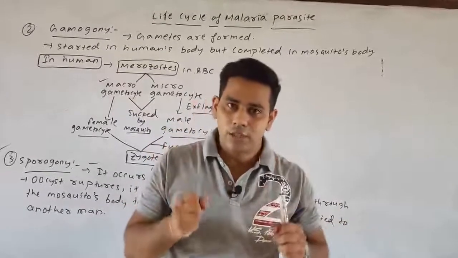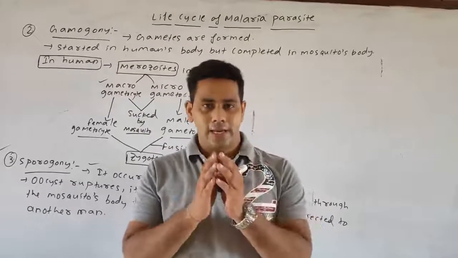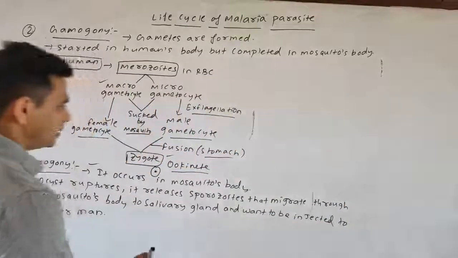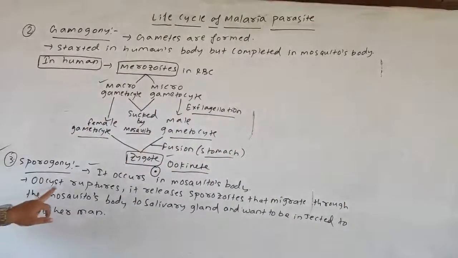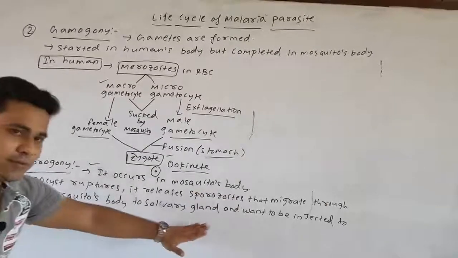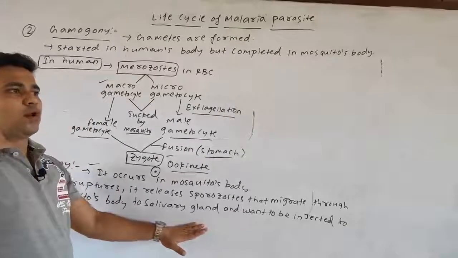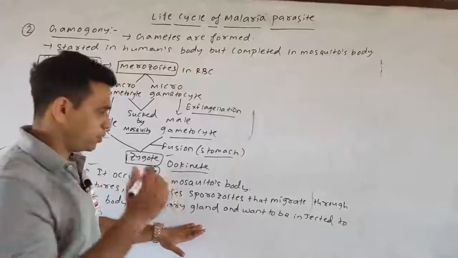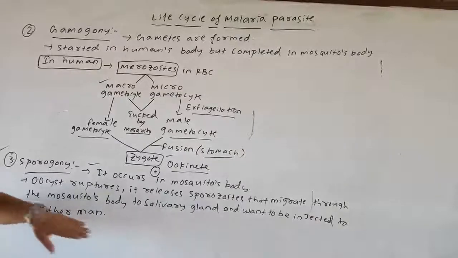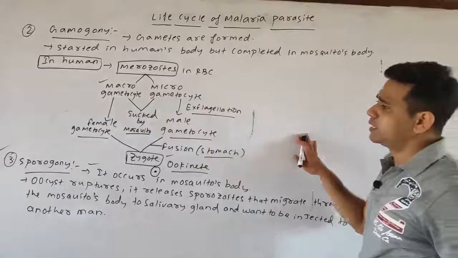Now the mosquito is ready to infect another healthy person, where it can transfer the sporozoites into the healthy human being. So this is the stage: the oocyst ruptures, it releases sporozoites that migrate through the mosquito's body to the salivary gland, and they are present in the proboscis region, and now it is ready to transfer the sporozoites into a healthy person, to be injected into another healthy man. Okay, so this is the life cycle in which we discussed a total of three stages.